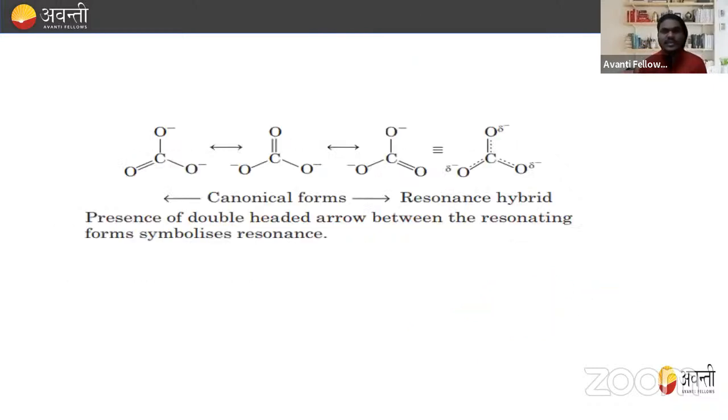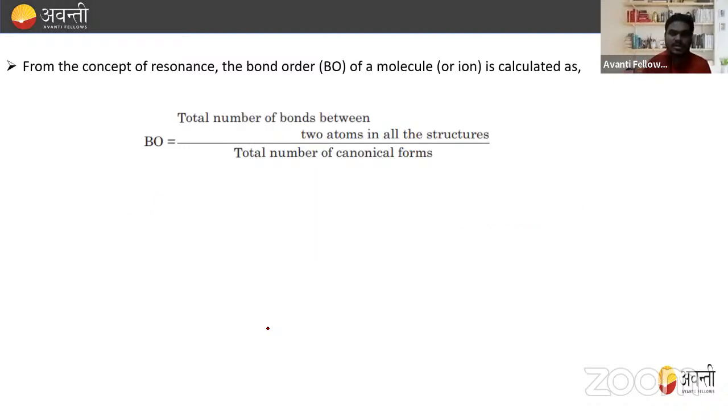What is resonance and why does it come into the picture? You can see here as well, this is the canonical form or resonance hybrid diagram of the carbonate ion. This dotted line clearly states that these double bonds are delocalized in nature. That is, the presence of a double-headed arrow between the resonating forms symbolizes resonance. This is known as resonance.